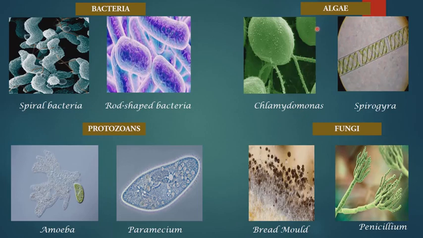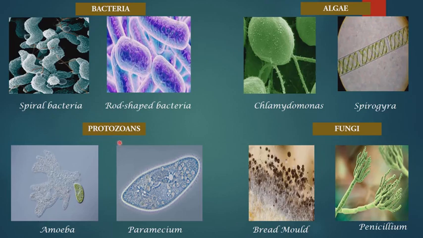Algae, in common language, is what you see as a greenish appearance during the rainy season, slippery, on the concrete floor, maybe outside on the concrete floor. Those are algae. One good example is Chlamydomonas. Apart from this, there are so many algae, red algae, green algae, blue green algae, and so on. And Spirogyra is also an algae.